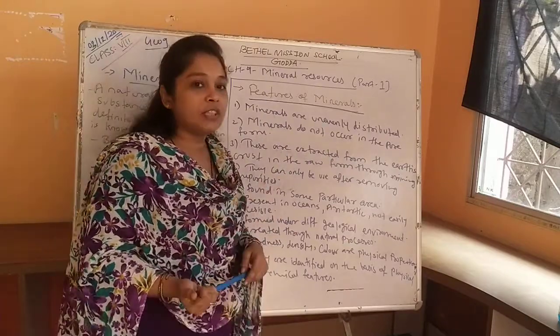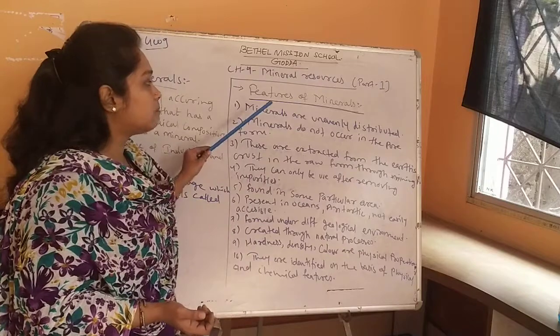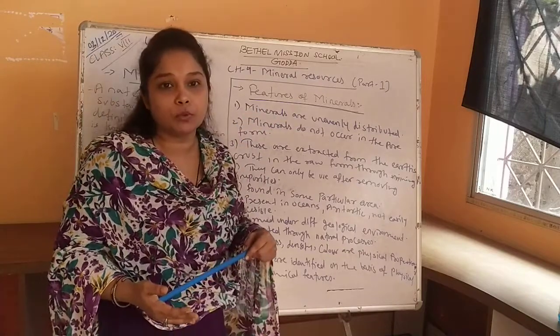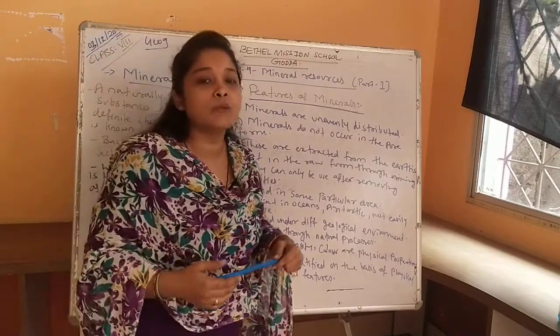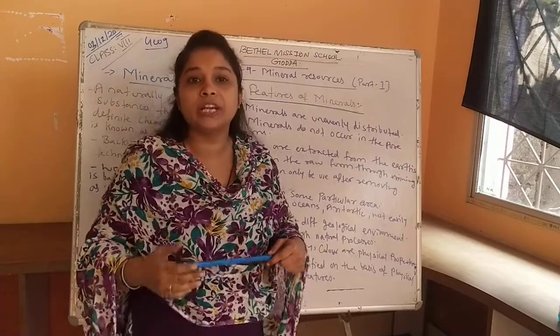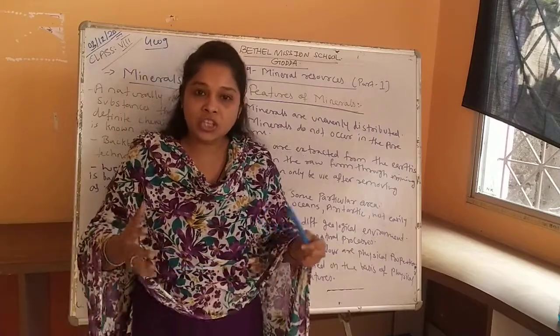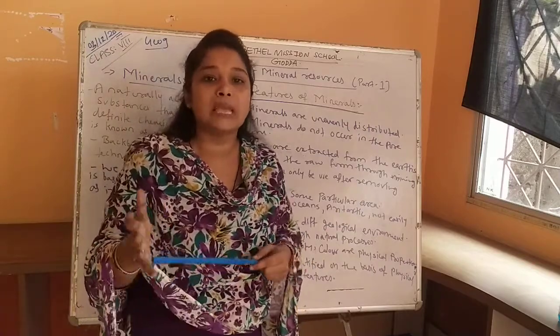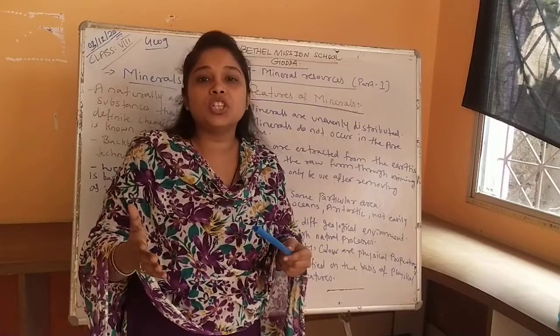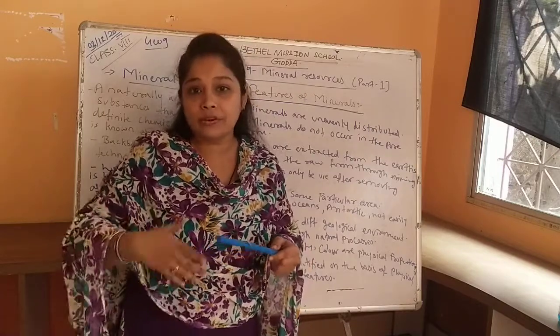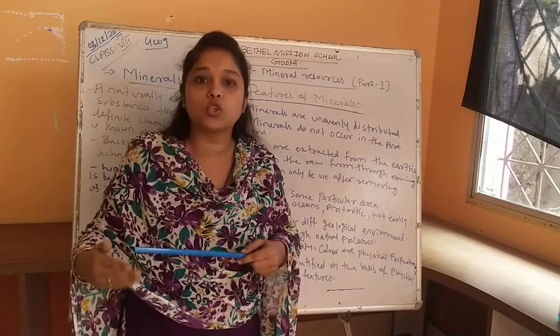So now we will start with the features of minerals. First one is that minerals are unevenly distributed. Minerals are unevenly distributed in different areas of the world. In each area of the world you cannot find the same mineral, and the composition or the quantity in which that mineral is available in that particular area is also different.